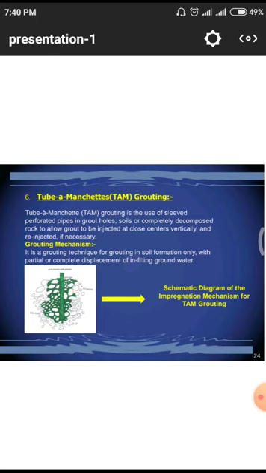And how the grouting mechanism takes place: it is a grouting technique for grouting in soil for formation purpose only, with partial or complete displacement or infilling of groundwater. Normally we have to observe the schematic diagram. Simply, the resin matter or grouting matter will be flowing like water or a small chemical with a low surface tension.